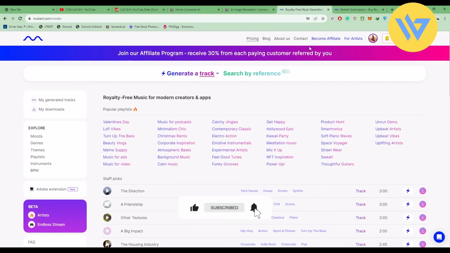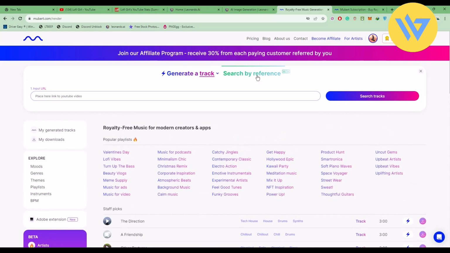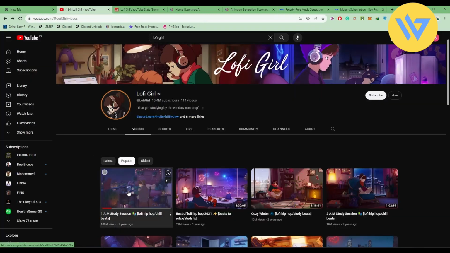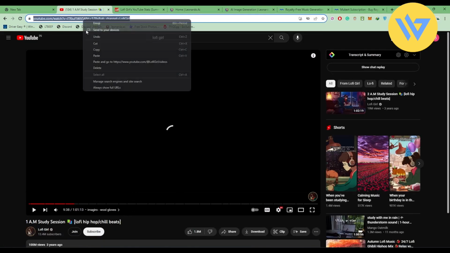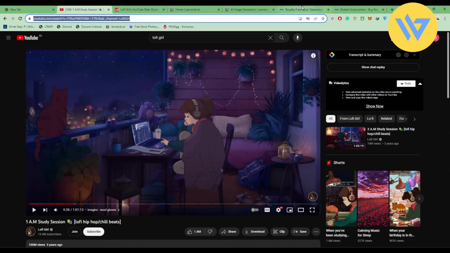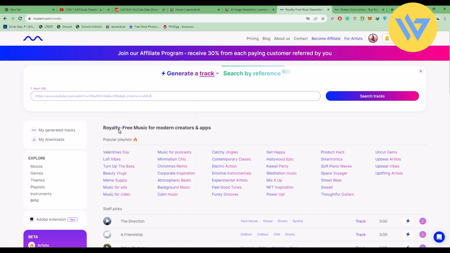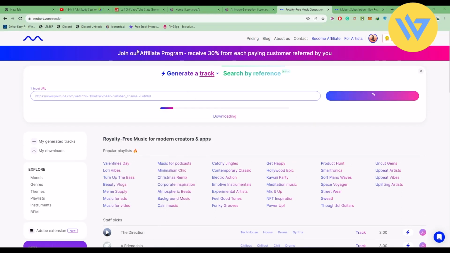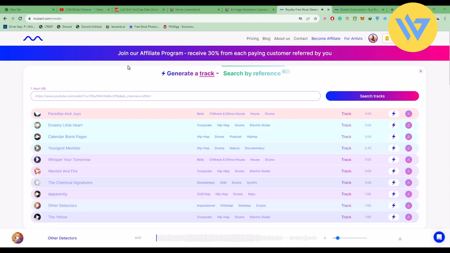Now, how to generate music over here? It's very simple. Just click on generate a track. You can also search by reference if you want to. What you can do is click on this option and paste a link of a YouTube video. For example, let's take a video from this channel only. I'm going to take this example, open the music, copy the URL at the top, then paste it right over here. Then click on search tracks. Now give it a few seconds. It's going to take some time, so be patient. And after that, when it's completed, it will find some similar tracks that you can use.